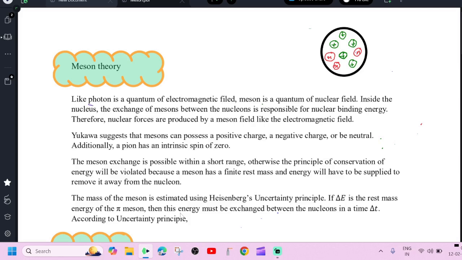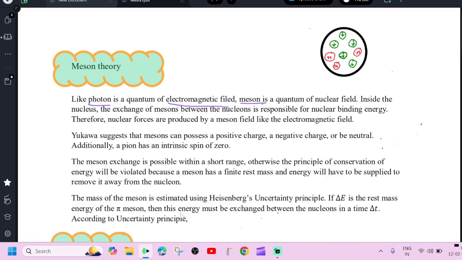Photon is a fundamental unit of electromagnetic field. Likewise, meson is a fundamental unit of nuclear field. Inside the nucleus, the exchange of mesons between the nucleons is responsible for nuclear binding energy.